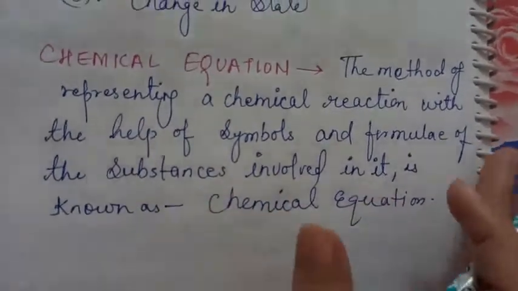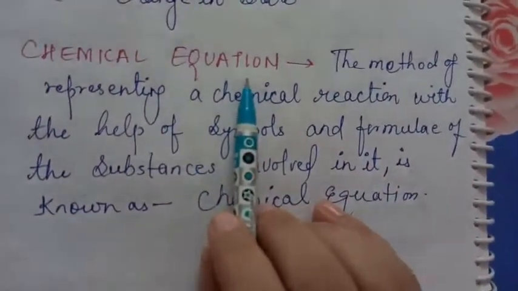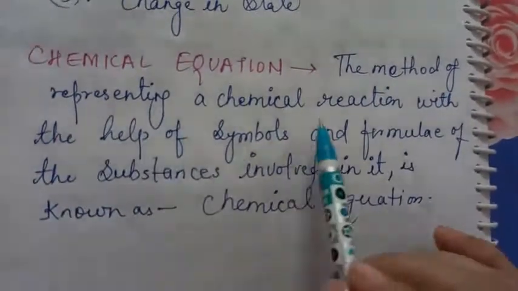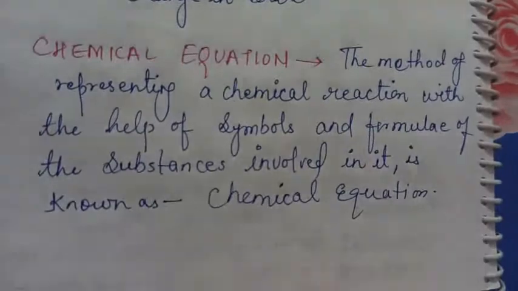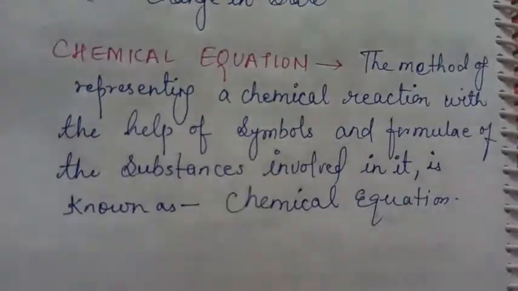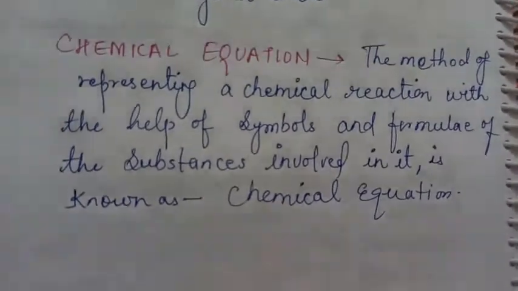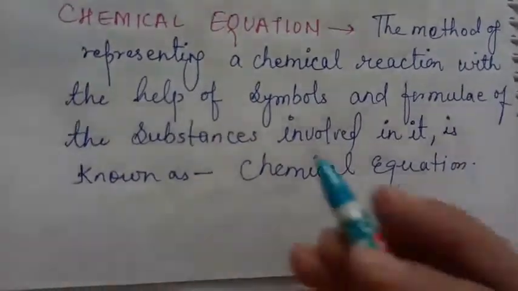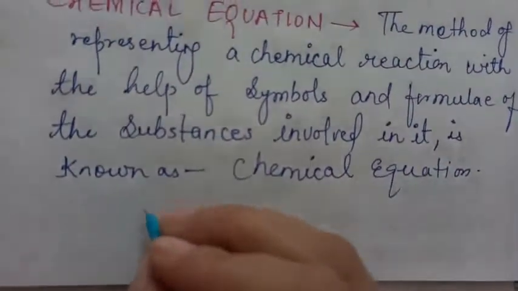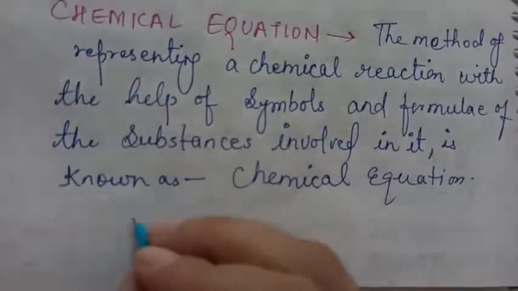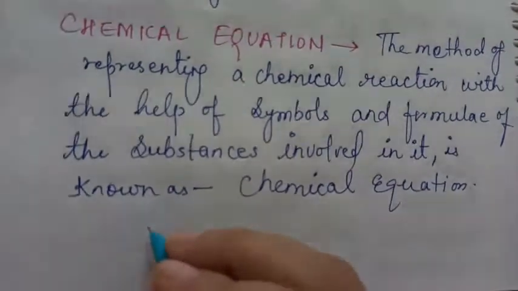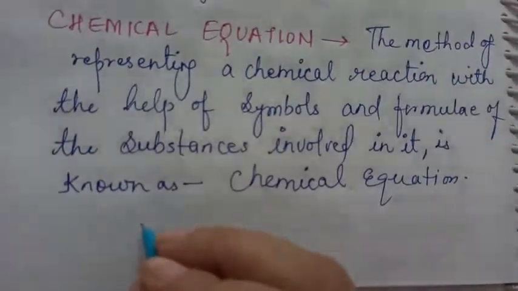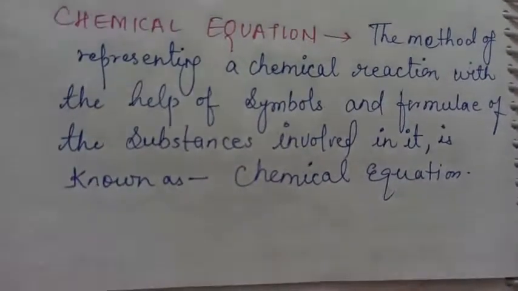Now see, what is a chemical equation? According to definition, ये वो तरीका है. This is the method of representing a chemical reaction. मतलब chemical reaction को represent करने का तरीका, express करने का method chemical equation कहलाता है. Right? So I'll explain it properly by taking an example. On the first page where I have given you the definition of chemical reaction, there I have said a chemical reaction is a reaction in which something new is formed.